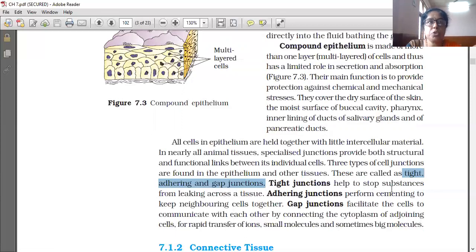Tight junctions help to stop substances from leaking across a tissue. Adhering junction, the word adhere itself means joining, so adhering junctions perform cementing to keep neighboring cells together.